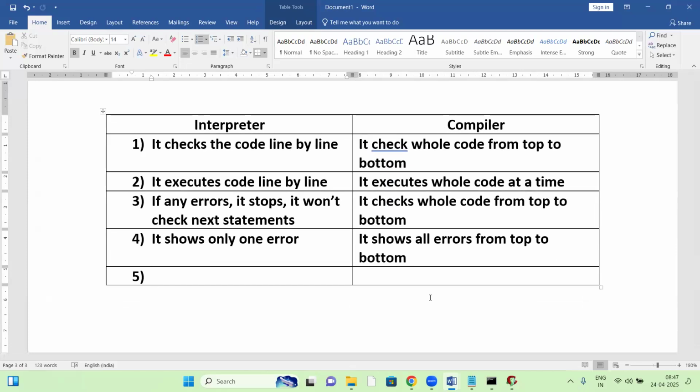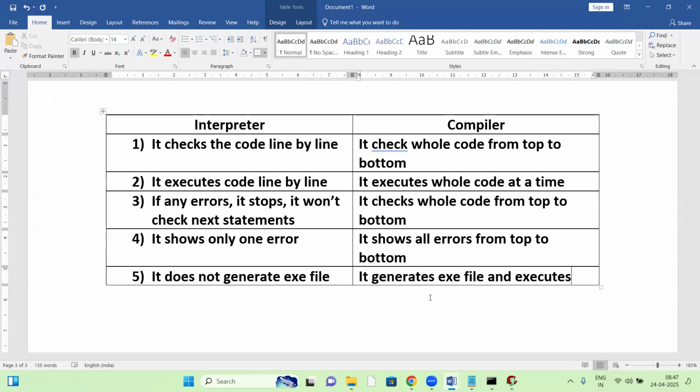Next, interpreter, no exe file. It does not generate an exe file. Compiler generates an exe file. It generates one exe file and executes, right?